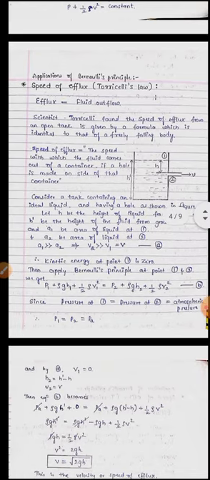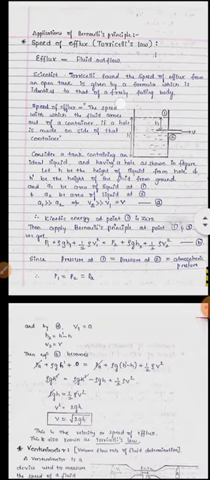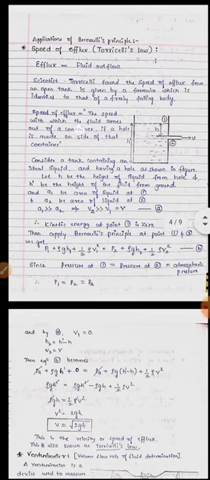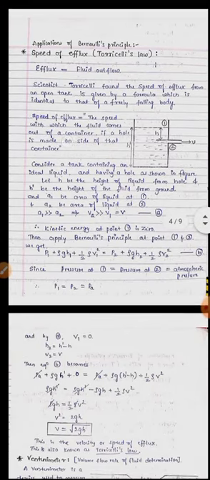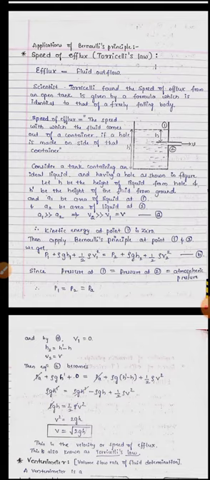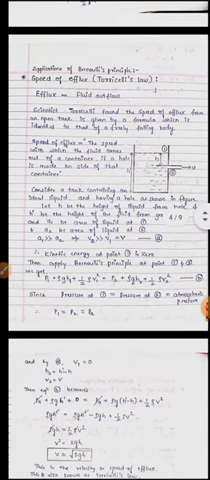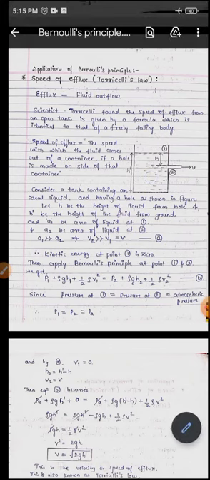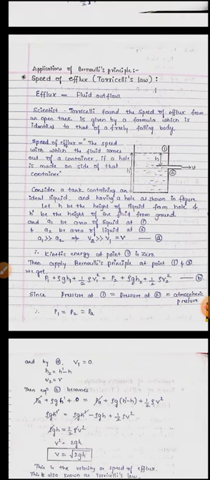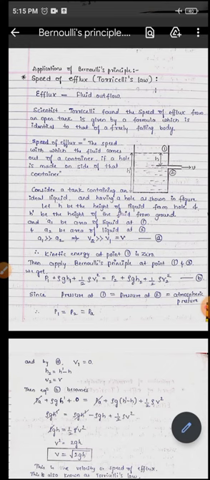What is meant by speed of efflux? It means the speed with which the fluid comes out of a container if a hole is made on the side of that container. Suppose consider a tank which has an ideal liquid inside, and if we make a tiny hole on the side of the container, the fluid starts to come out of that hole. The speed with which it comes out is known as the speed of efflux.